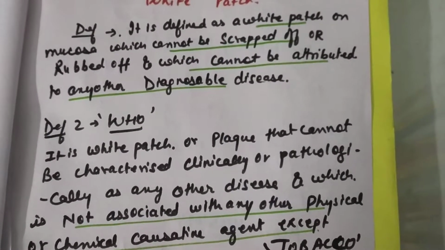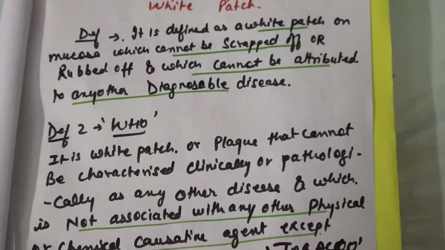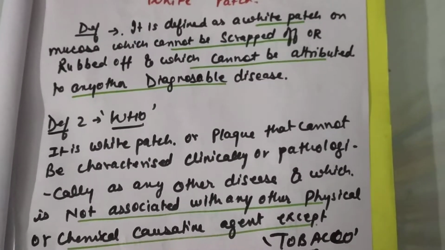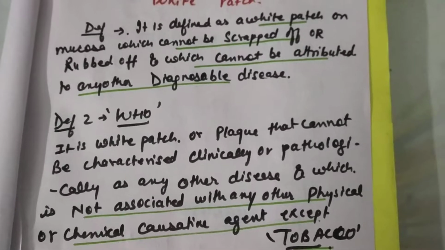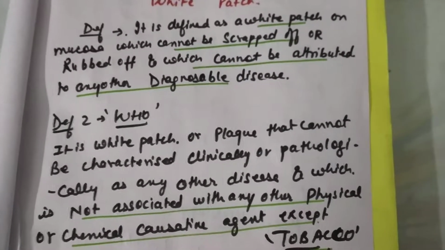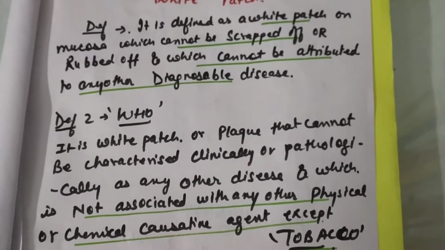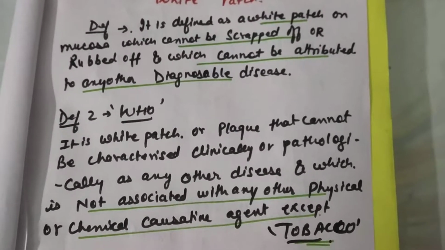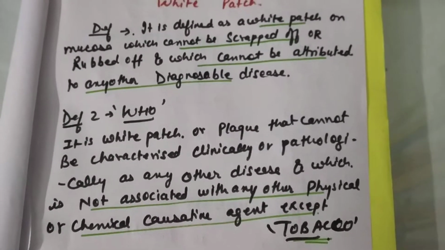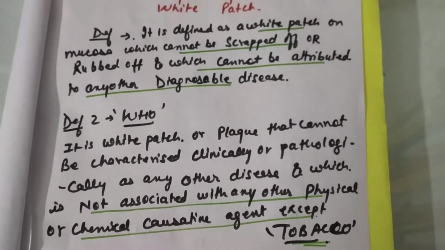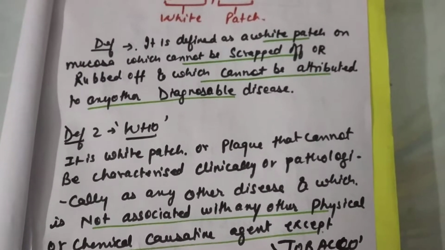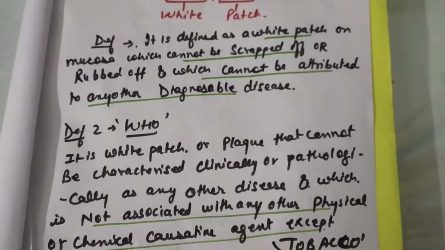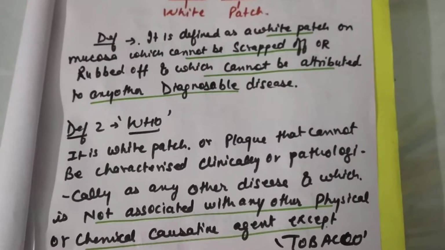So it defines leukoplakia, whereas what the WHO told is that it is a white patch or plaque, cannot be characterized clinically or pathologically as any other disease, and it is not associated with any sort of other disease as well as any sort of causative agent except tobacco, as I have told in this WHO definition.